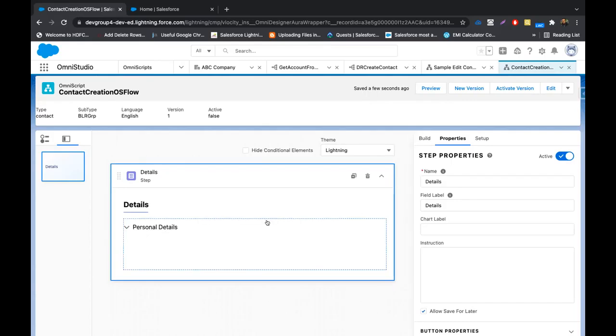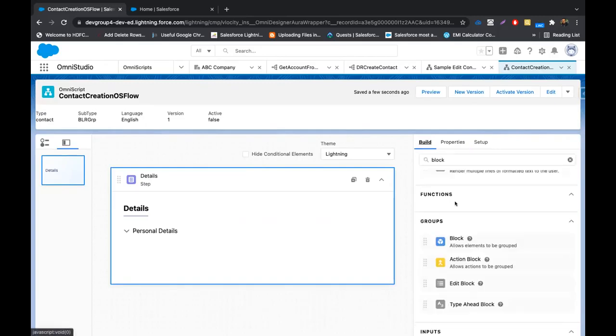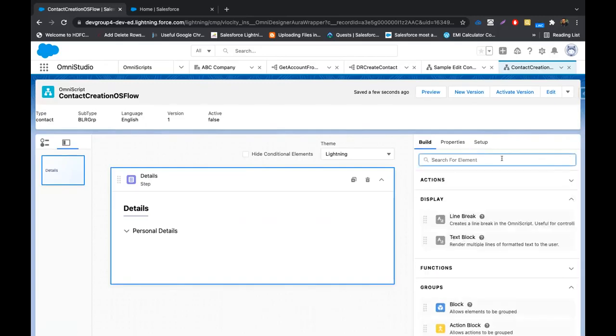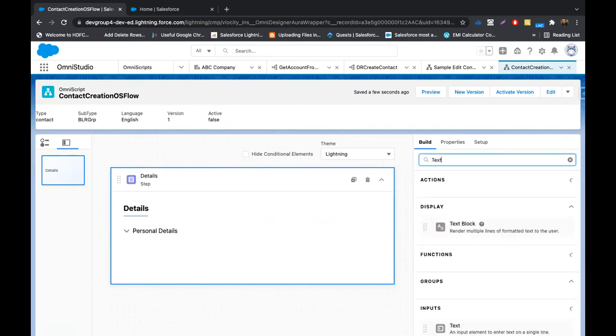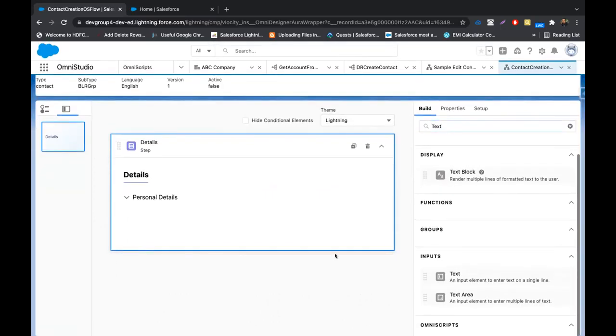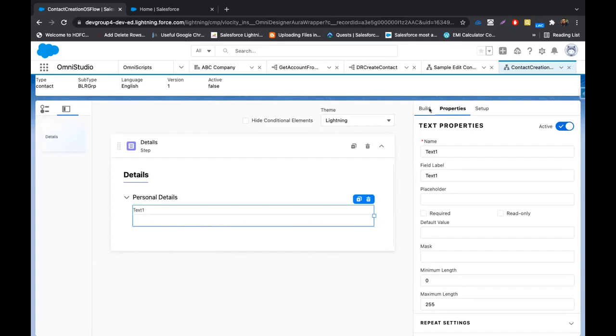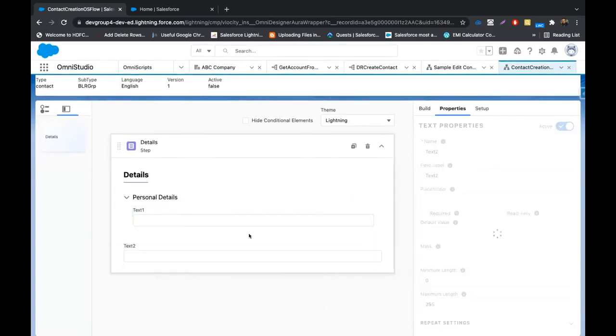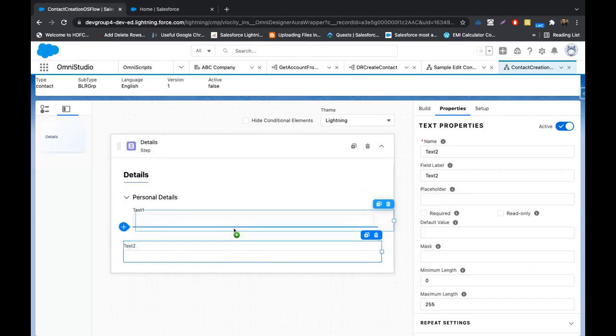In case you have a huge flow with a long screen, navigation using these collapsible sections becomes easier. If I put everything directly on the screen, the page looks very long. So I'll add a couple of fields to the block and then show you how it appears without the block and with the block. I'll put a text element, which would have the first name and the last name. I'll drag two text fields here and add them to the block.